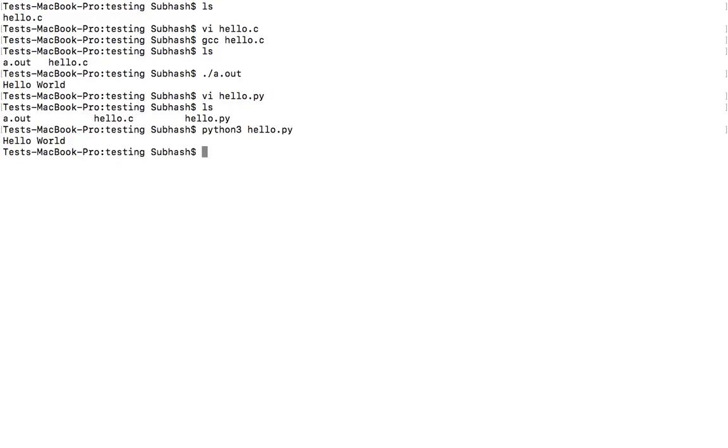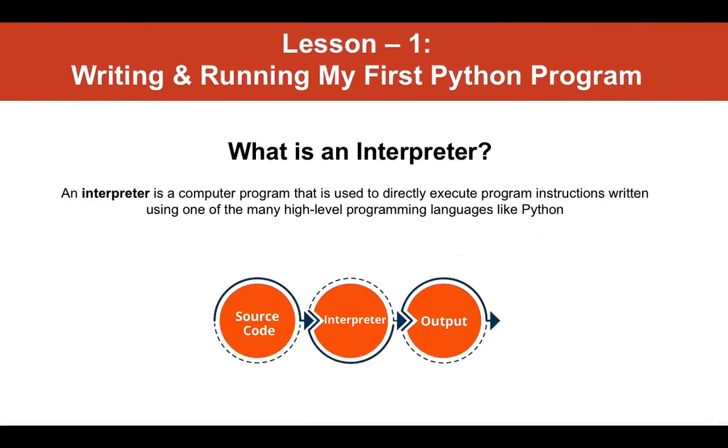And as you can see, we have got our output. Now, did you spot any difference between a compiler and an interpreter? As you would have noticed, with a compiler, the programmer had to do two steps, that is compile and run. Whereas with an interpreter, that is the Python interpreter, we had only one step, that is hand over the source to this interpreter, and the interpreter will give you the desired output after executing.